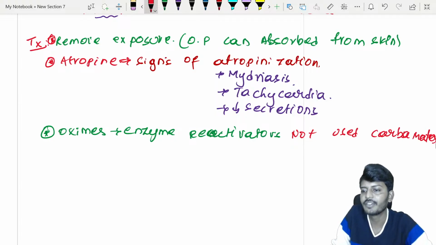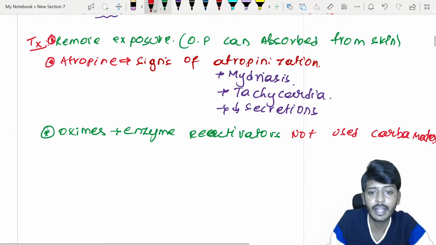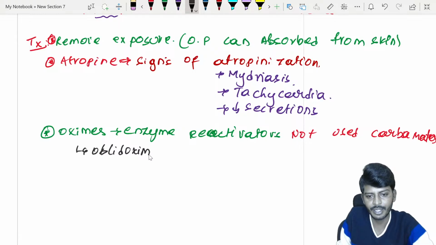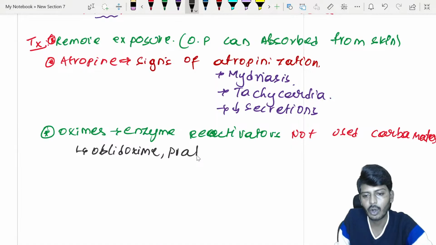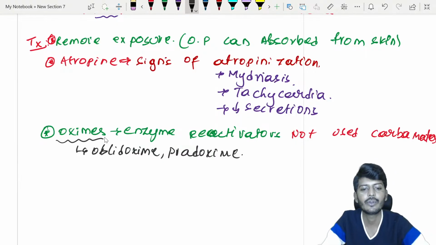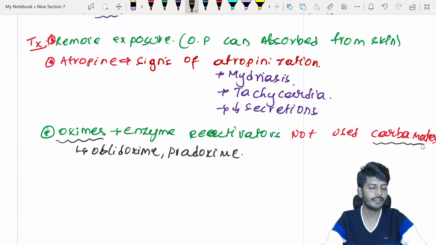Okay, so carbamates poisoning हो गया तो क्या नहीं दोगे? What you are not going to give? Oximes. What are the oximes we have? We have a drug called as obidoxime. We have one more oxime called as pralidoxime. तो इसके अंदर oximes के बारे में जब भी देखोगे, whenever you are looking at oxime, you are only using it for organophosphate. In that one category you are not using, that is carbamates. Understood?